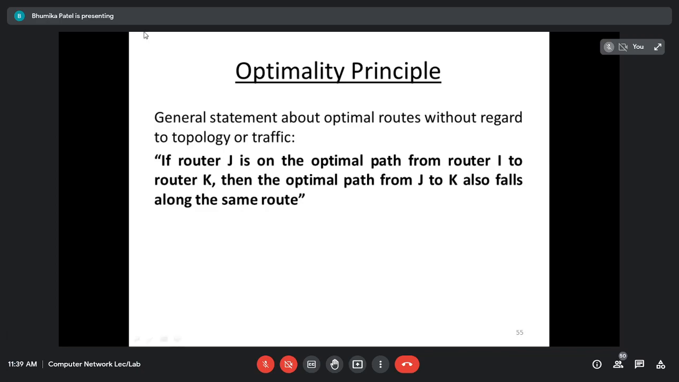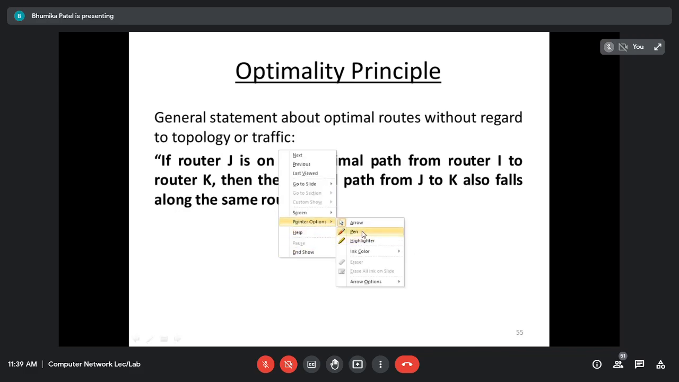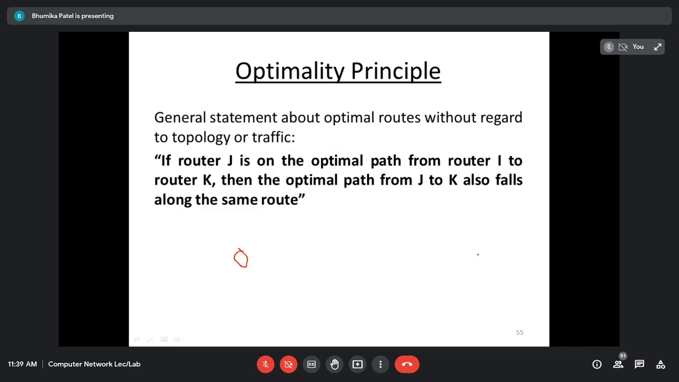Okay, next topic is optimality principles. Optimality principle states that if there is any router J on the optimal path from router I to K. So, for example, I have a router I and a router K. In between there is one router J. And suppose there is some path here, some routers here. It can be anything. There will be various intermediate routers between I and router K.